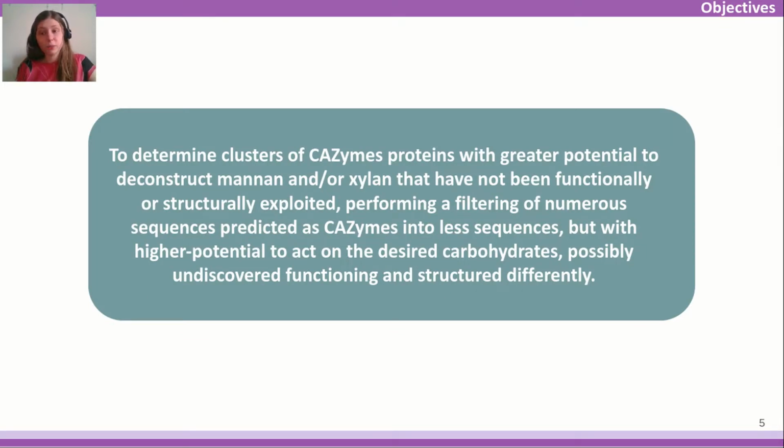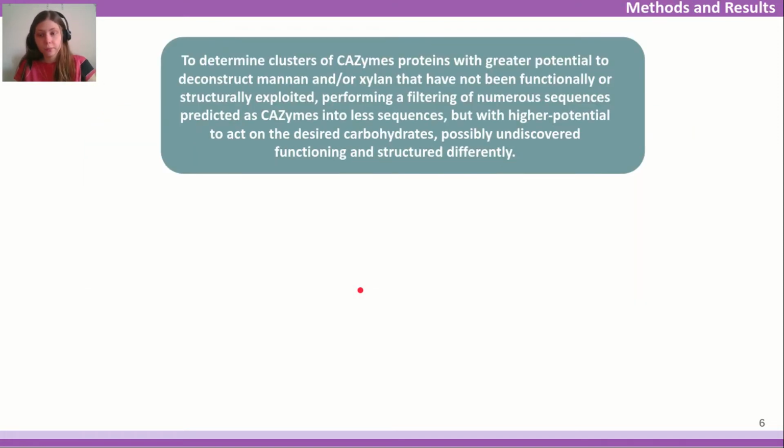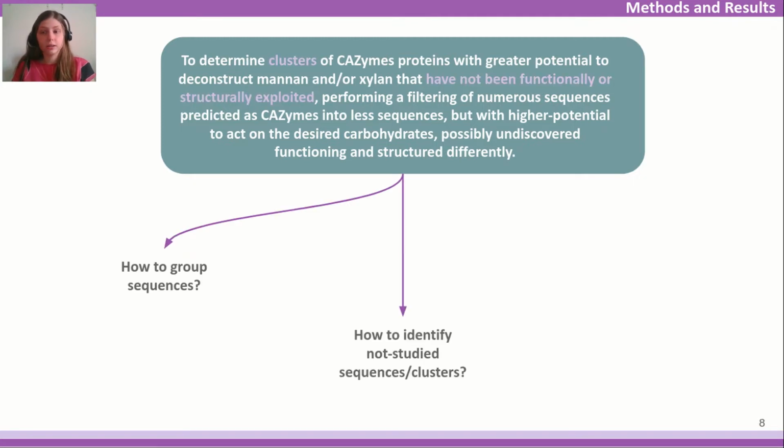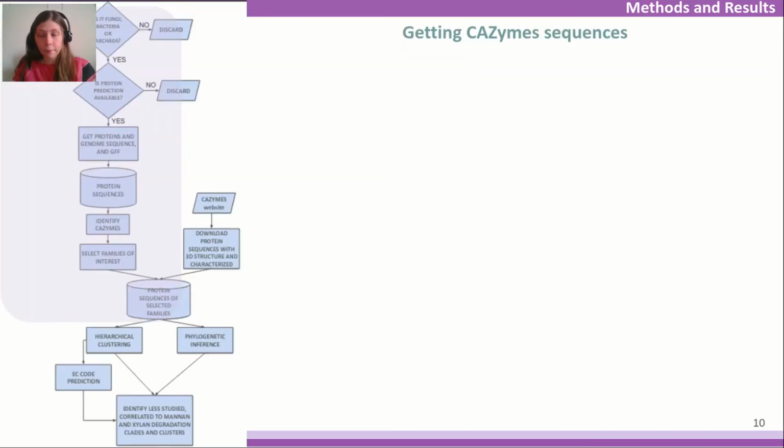Our objectives were to determine clusters of CAZymes proteins with greater potential to deconstruct mannan and/or xylan that have not been functionally or structurally exploited, filtering the number of sequences predicted as CAZymes into fewer sequences, but with higher potential to act on desired carbohydrates, possibly functioning and structured differently. To reach this, we had three main questions: how to group sequences, how to identify not studied sequences or clusters, and how to relate sequences to mannan or xylan.